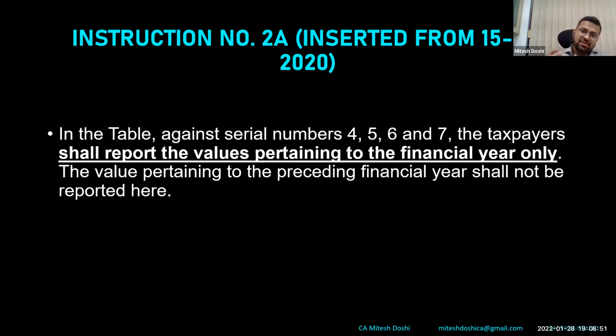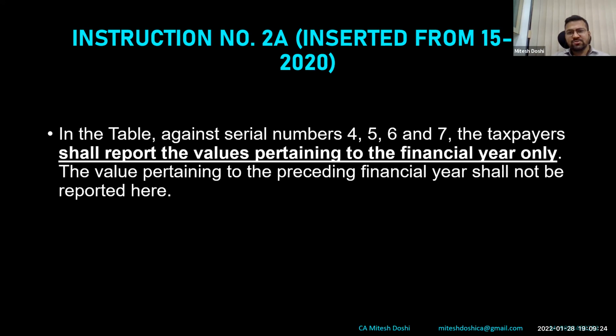So we have to show only that ITC as per books, rather than ITC as per 3B. So therefore, both the approaches are right. Ideally, if we don't want any harassment or any queries from the department per se, we will follow this only. But even in this scenario, there would be differences for which you would be getting a query. I'm sure of that. So it's not that we follow this and we are safe now. It's not that. So you have to take a decision case to case.